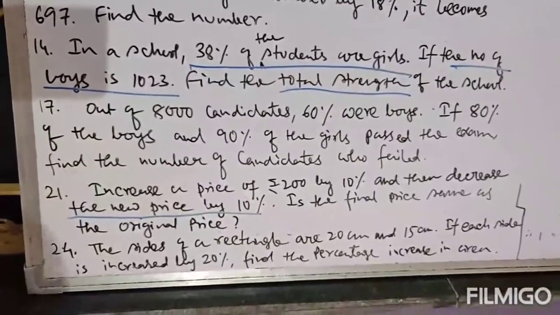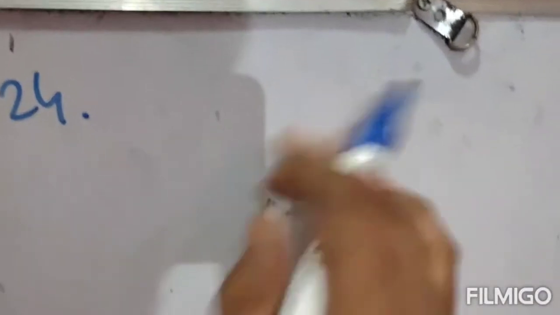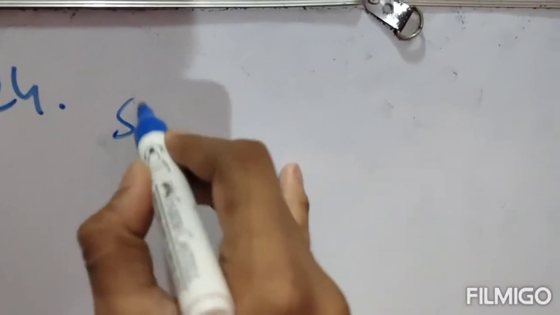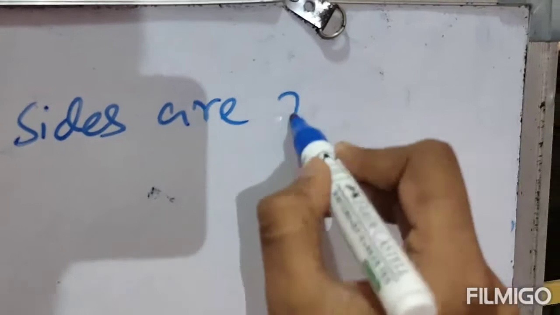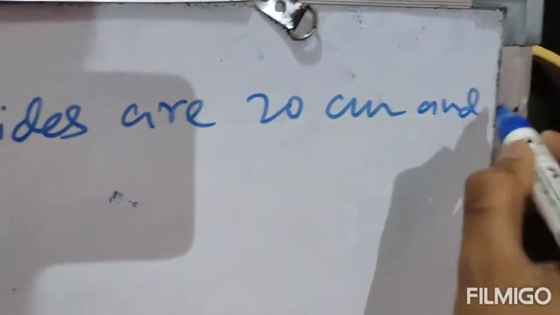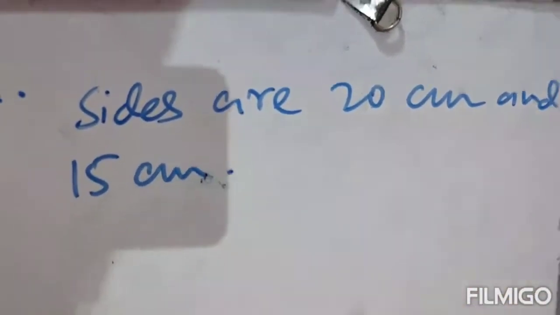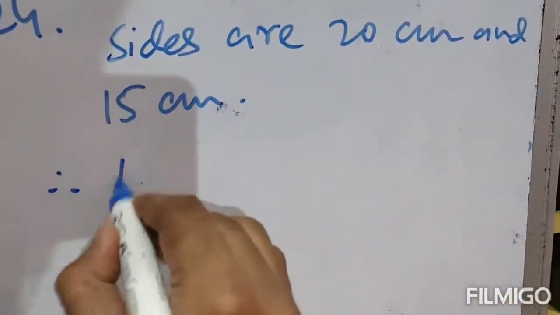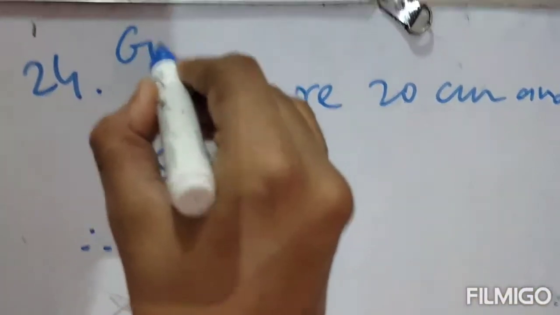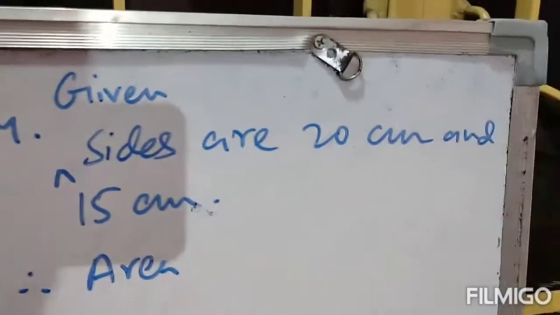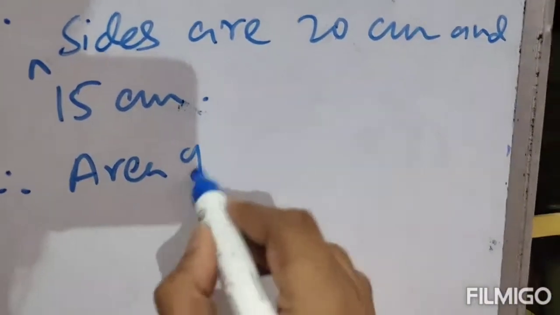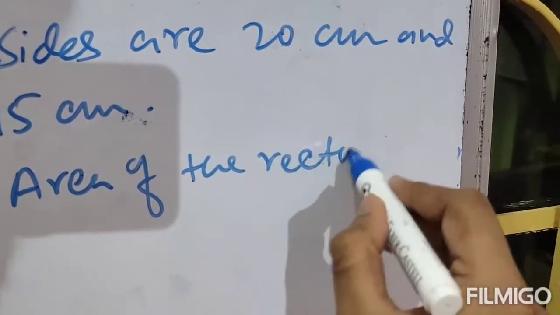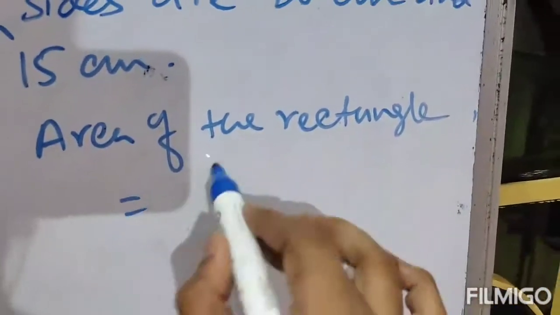Clear? So first find out the area before increasing. The given length is 20 centimeter and breadth 15 centimeter. Therefore the area of the rectangle, we know the formula is length into breadth.